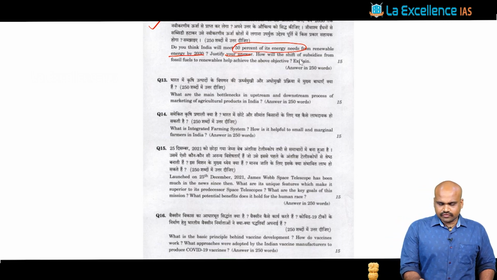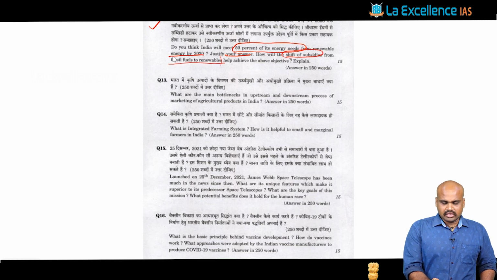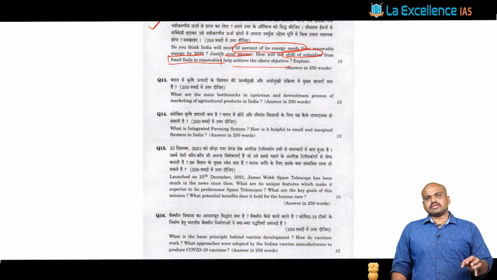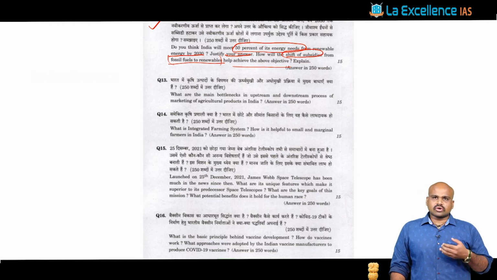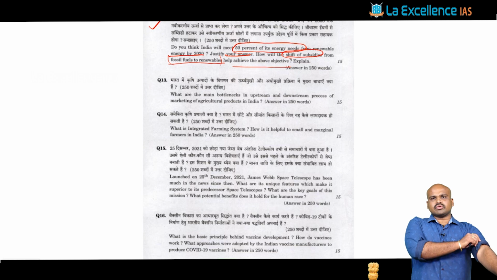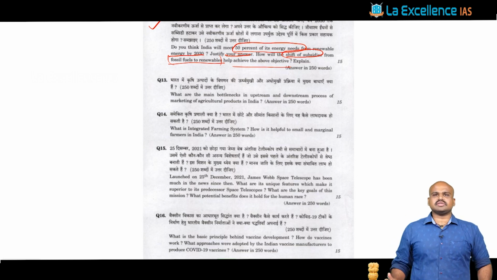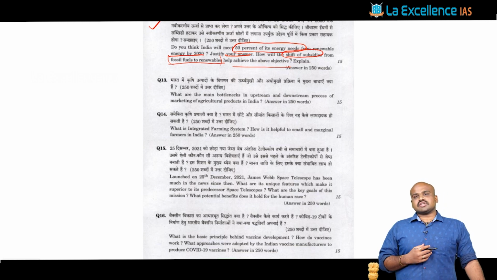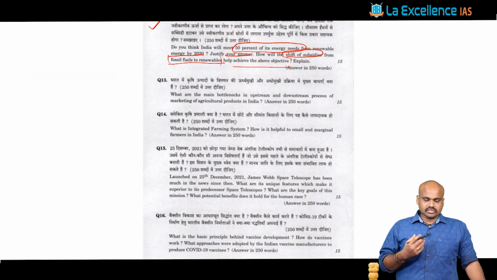Right? How will the shift of subsidies from fossil fuels to renewables help achieve the objective? Explain. That means from fossil fuels to renewable. We know that Indian energy is all driven by coal, or more than 50% of that energy is on the basis of coal. So it is asking how the shifting of subsidies from fossil fuels to renewable energy is going to favor this kind of transitioning or meeting the energy demands of 50% through renewables.